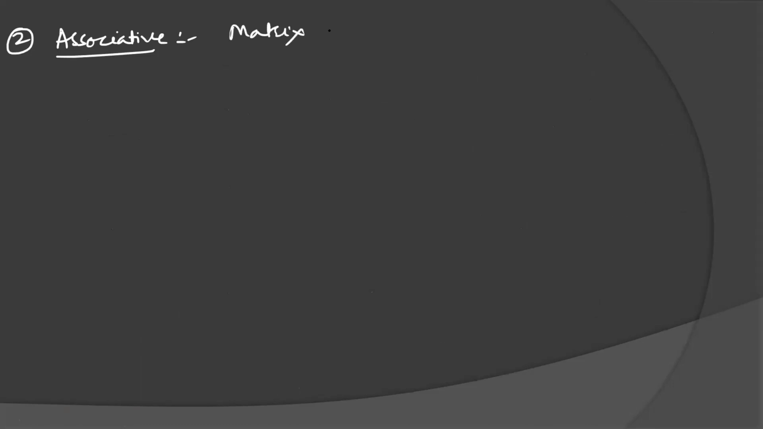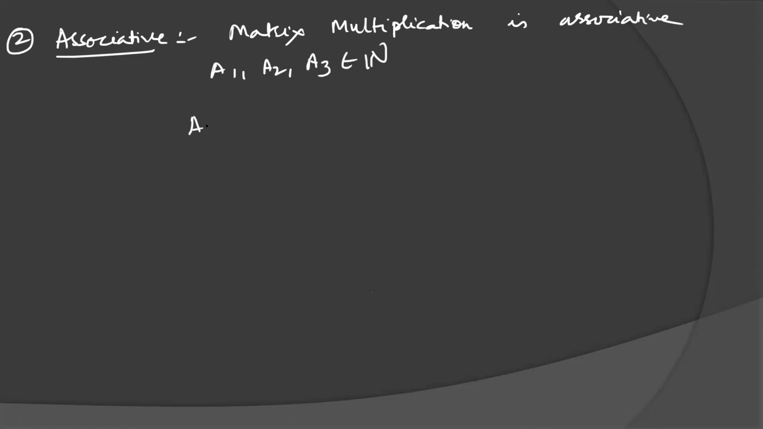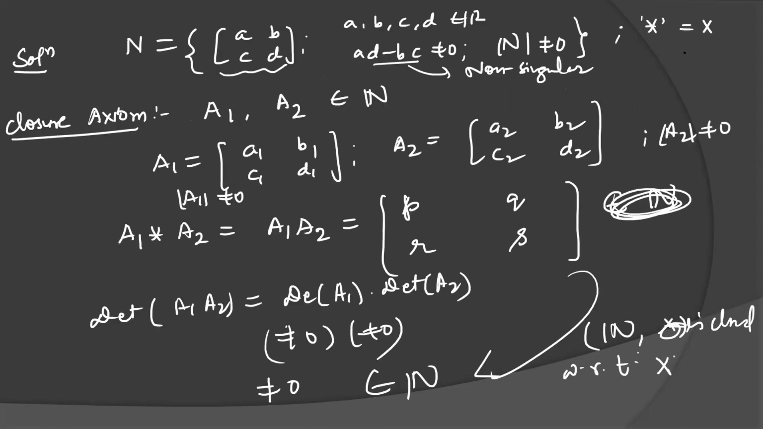Matrix multiplication is associative. We know that property. So if we take any three elements A1, A2, A3 from the family of matrices N, then (A1 ∘ A2) ∘ A3 will be equal to A1 ∘ (A2 ∘ A3). Here the operation is matrix multiplication. Don't be confused, this is the matrix multiplication operation.